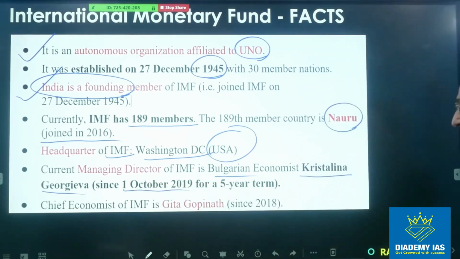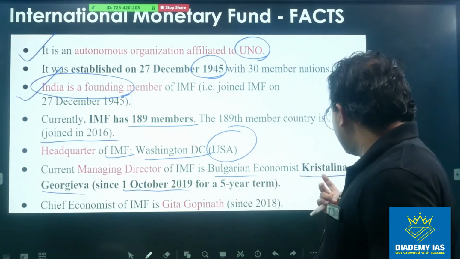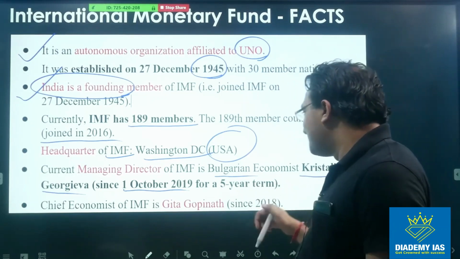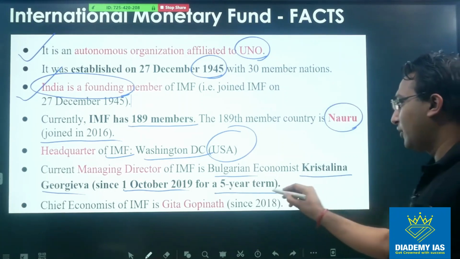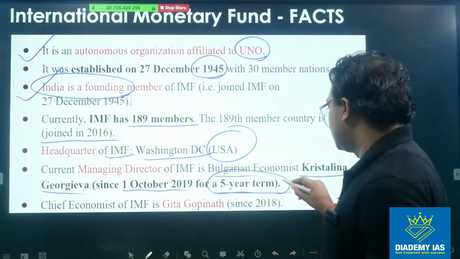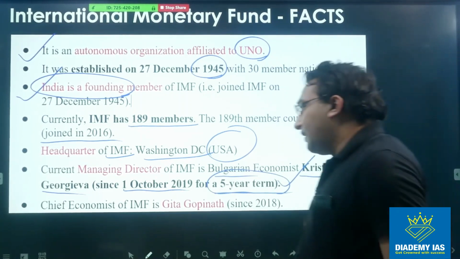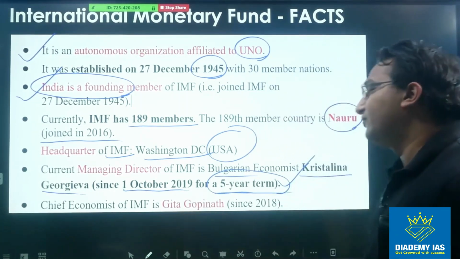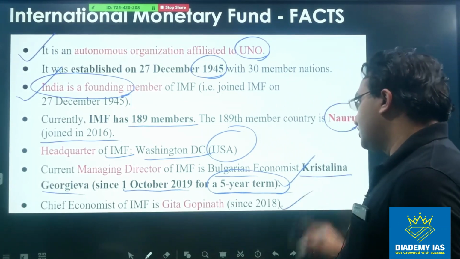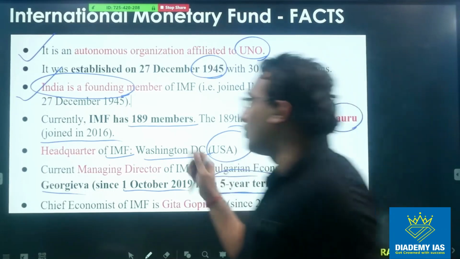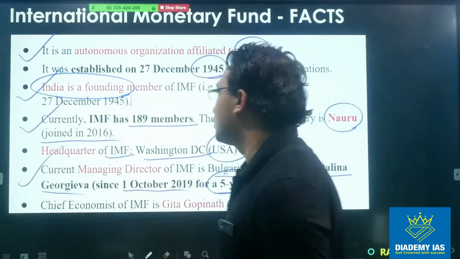So I cannot identify it from the name. अगर इंडिया में होता तो ये तब भी कुछ भी हो सकता था, है ना? Anyways, the term is 5 years. This is an important point. 5-year term, right? This is important for the examination. And Indian citizen chief economist Geeta Gopinath, she is also there since 2018, right? So from this slide, this point is also important and this point is also important.